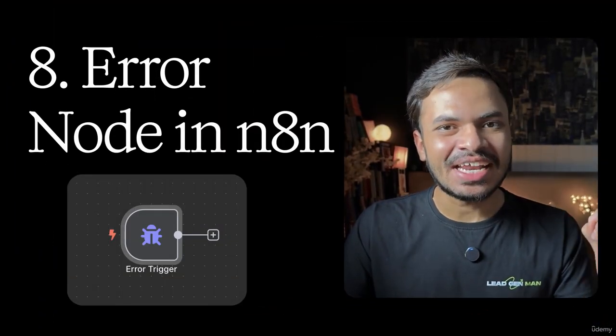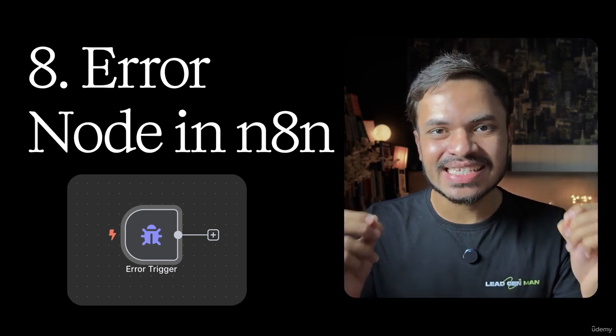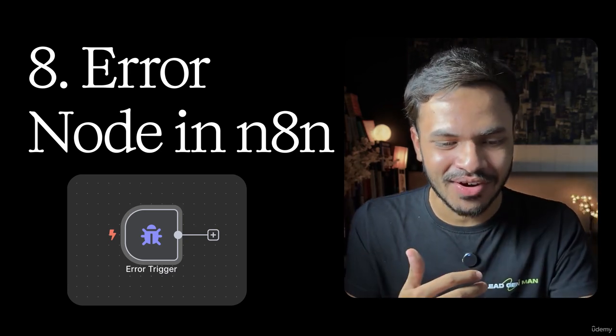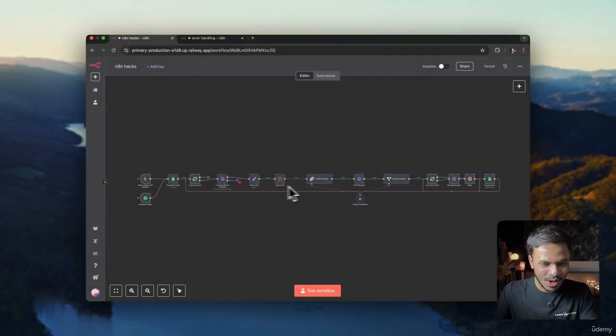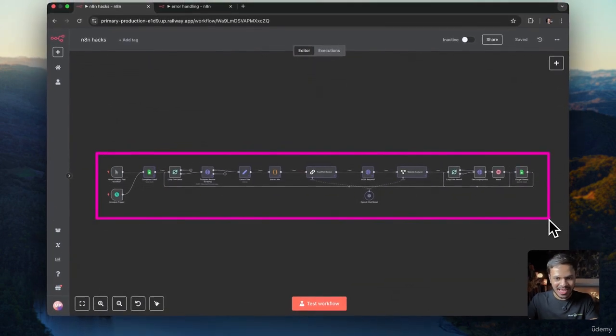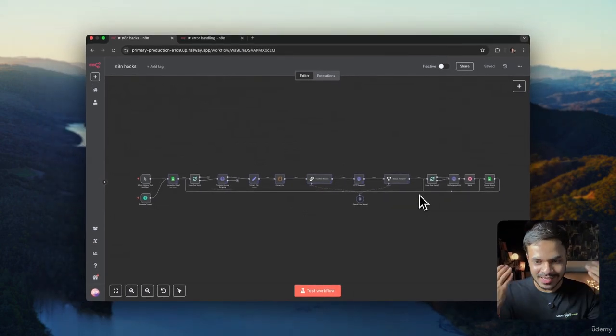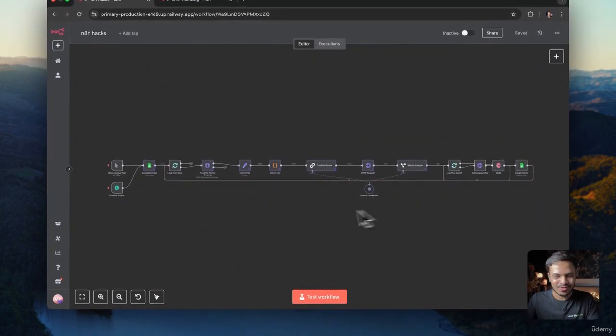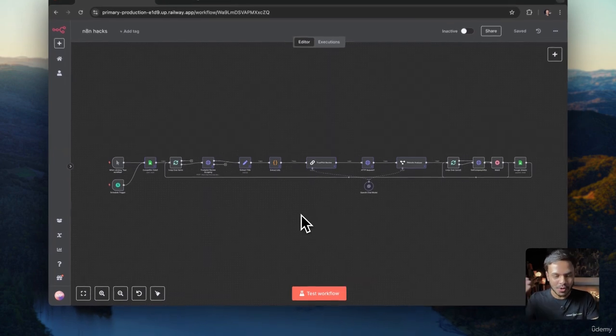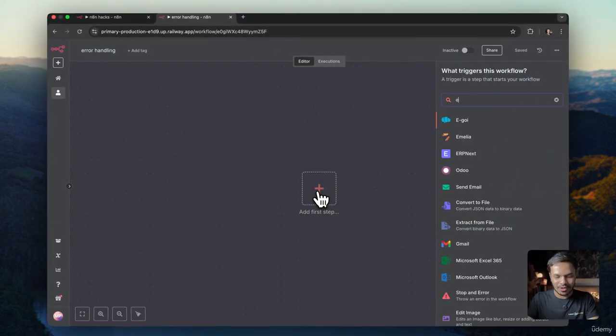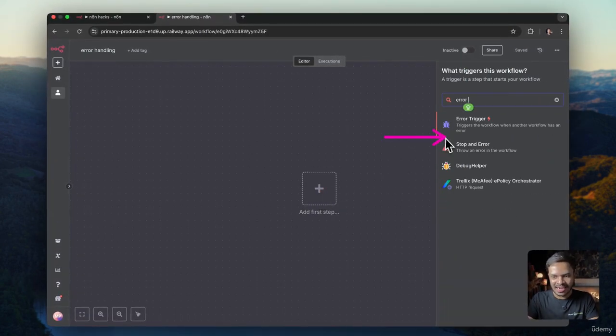Now let's talk about error handling inside N8N. And trust me guys, it is so easy to use this error handling workflow. For example, let's say you have this workflow up and running and it falls into some error and you are sleeping or you are just traveling somewhere else. You are not physically seeing every single minute whether this workflow is executing successfully or not. Obviously you are not going to do that. That's why we are going to use this error handling or this error trigger.